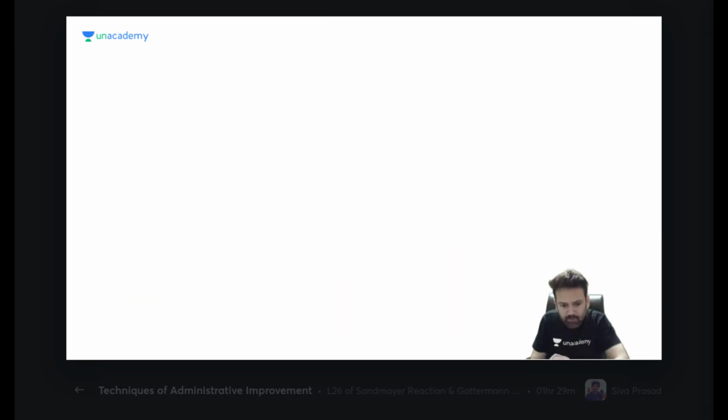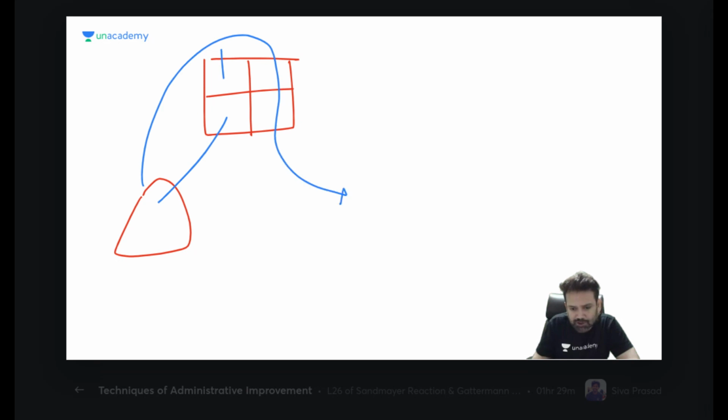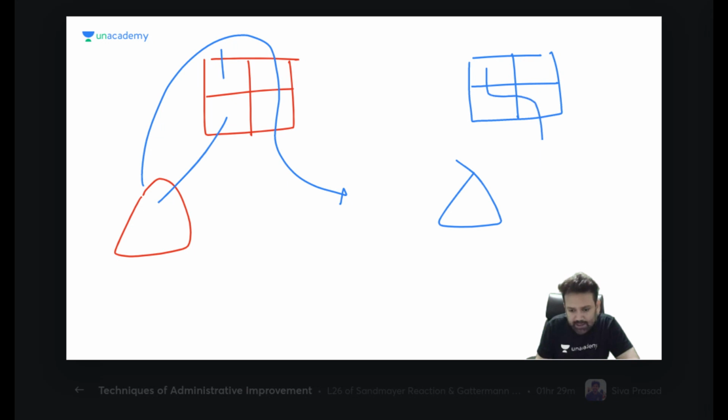I told you that this is your heart and this is your lung. Normally, blood goes from here to here and then goes to the circulation. If there is right to left shunt, what does this mean? It means that blood is going like that, to your systemic circulation.